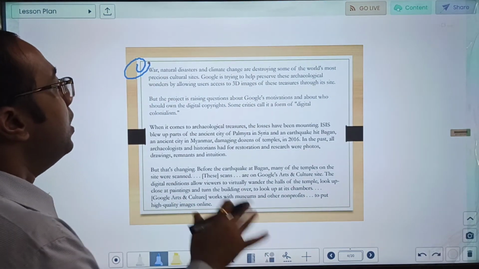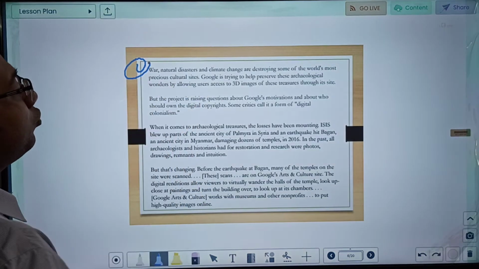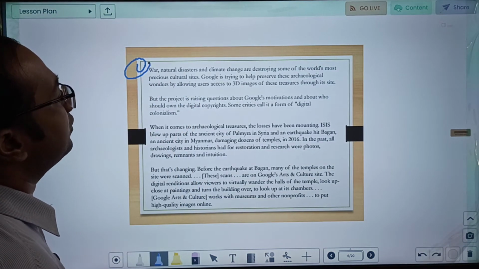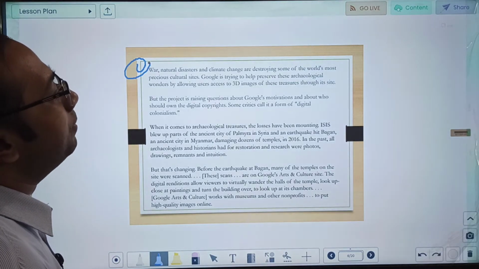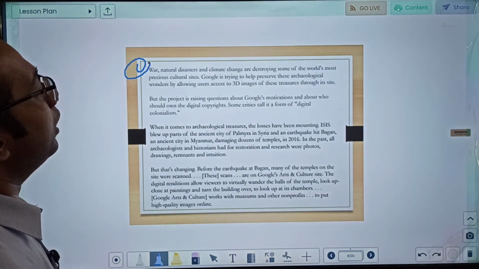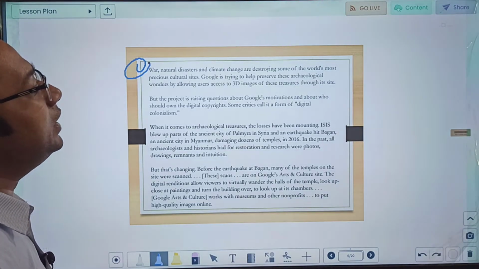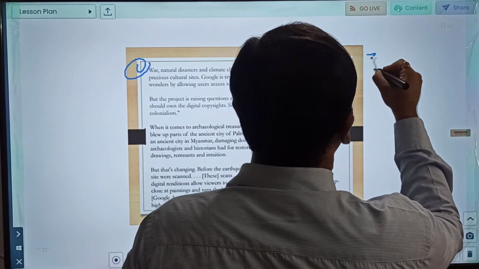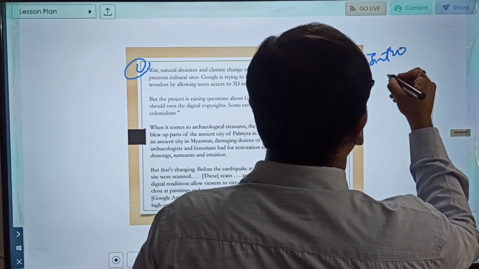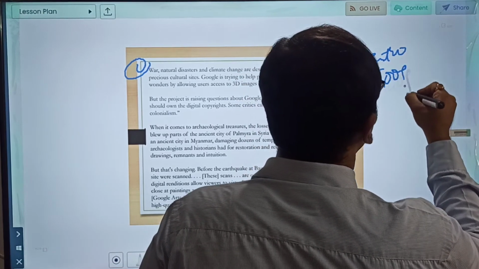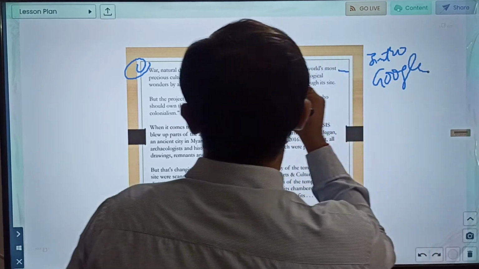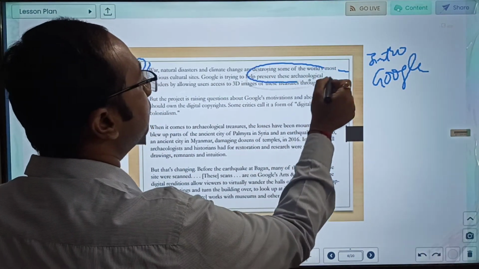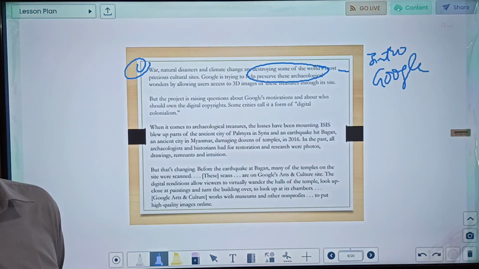So let us begin. First paragraph: War, natural disasters and climate change are destroying some of the world's most precious cultural sites. Google is trying to help preserve these archaeological wonders by allowing users access to 3D images of these treasures through these sites. So basically paragraph 1 is all about the intro, and it is talking about Google and its initiative in which it is preserving these archaeological wonders through 3D images. So just a basic intro.